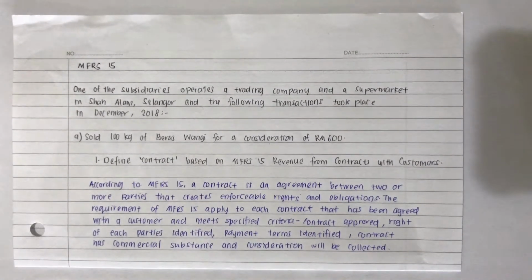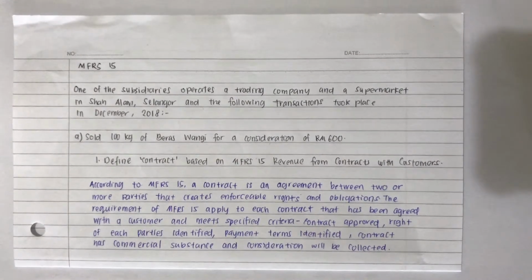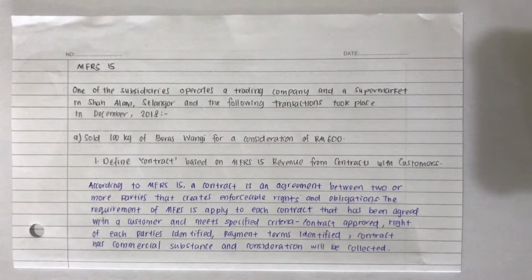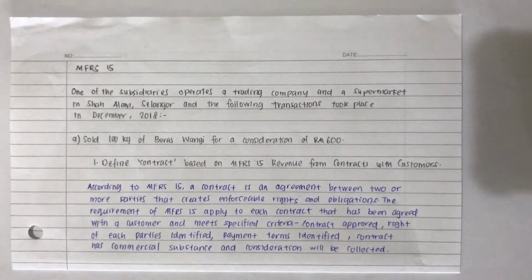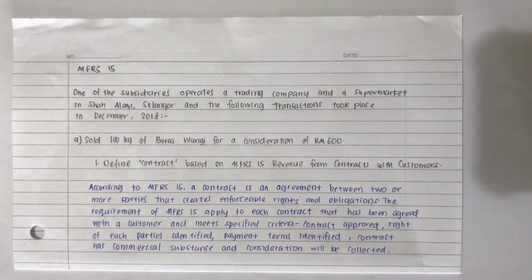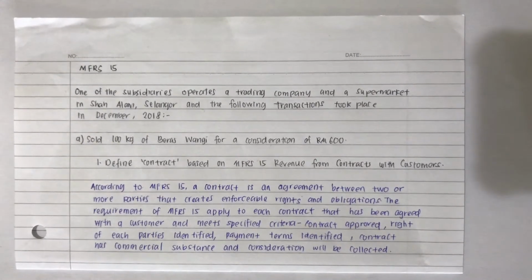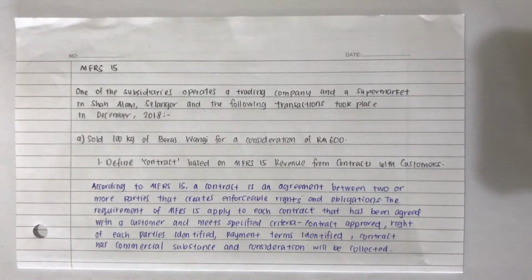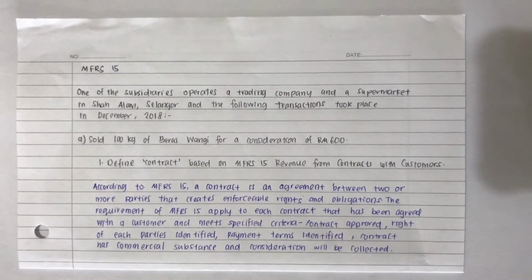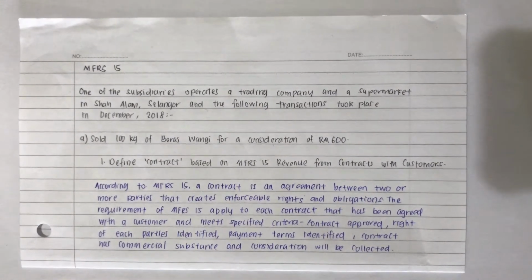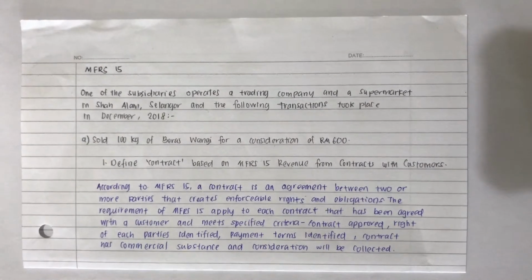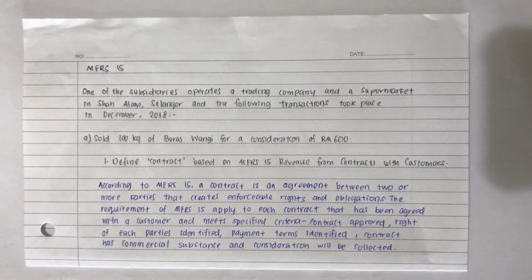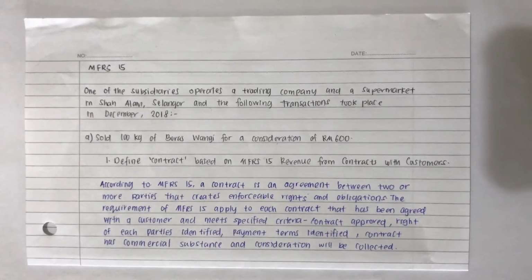So the answer will be, according to MFRS 15, a contract is an agreement between two or more parties that creates enforceable rights and obligations. The requirements of MFRS 15 apply to each contract that has been agreed with a customer and meets specified criteria. Contract approved, rights of each party identified, payment terms identified, contract has commercial substance, and consideration will be collected.